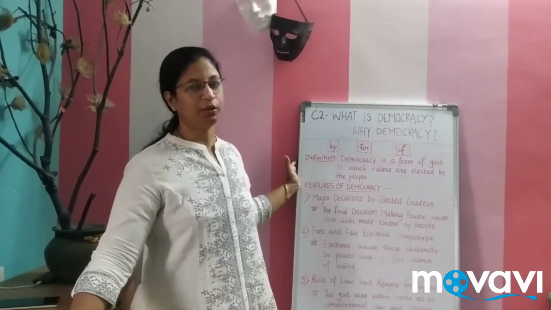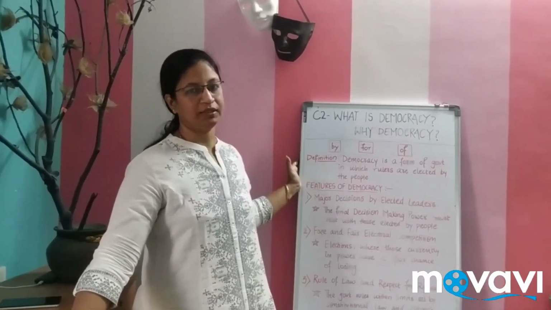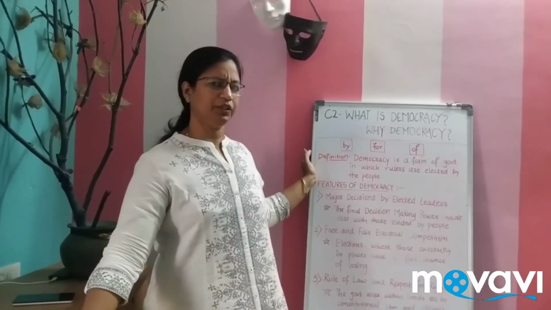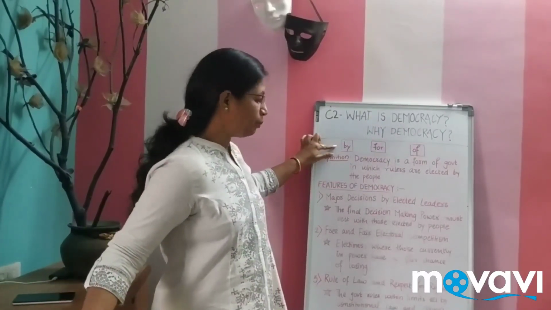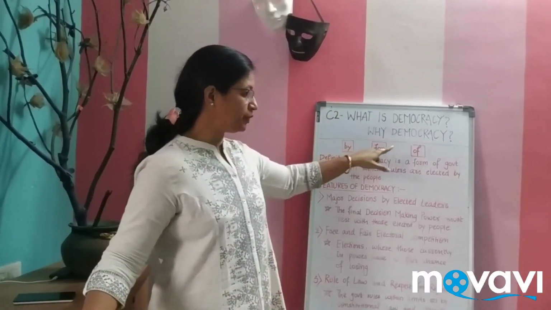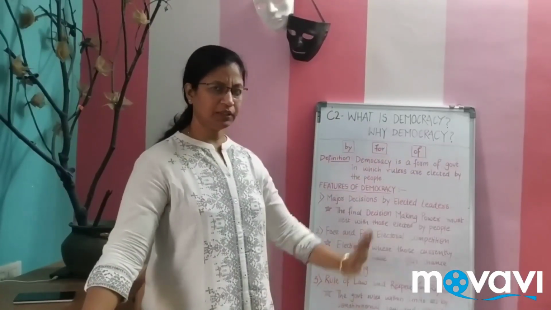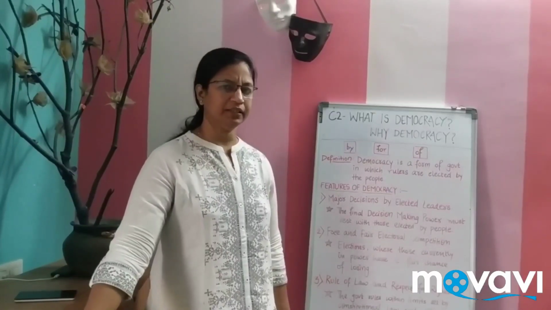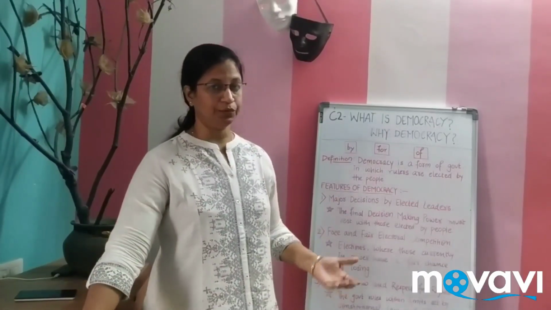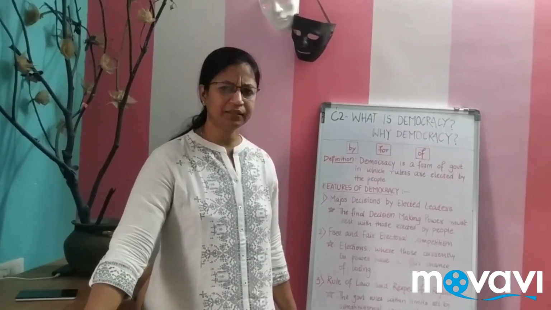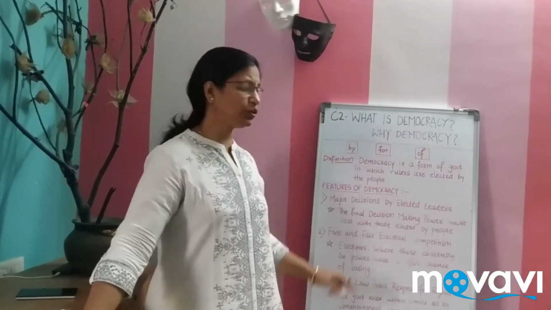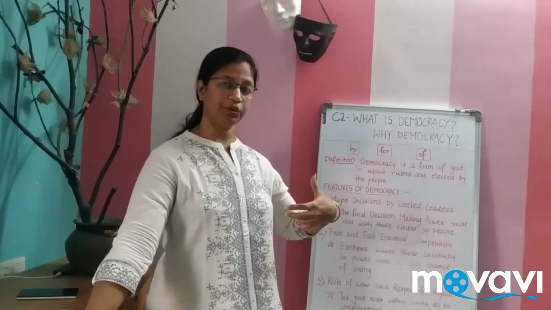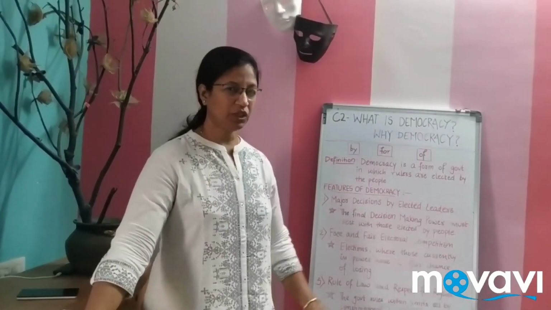So today we shall be talking about what exactly is democracy. You might have learned about it in 8th standard, the simple definition: it is by the people, for the people and of the people. But now we are in higher standards. We want to go into the technical form and say what exactly democracy is. Is this definition giving you the whole of the information you want regarding democracy? Not exactly.